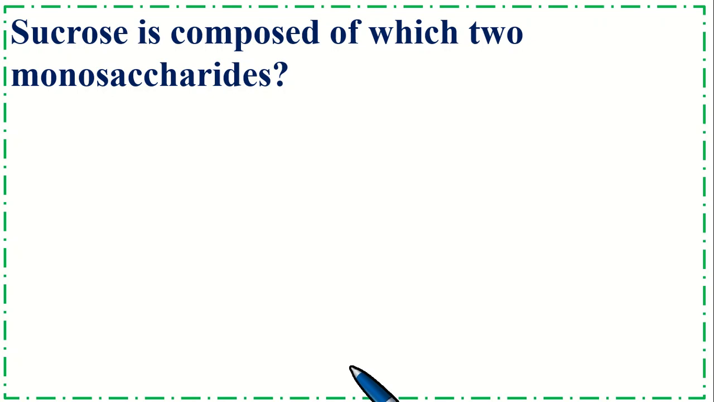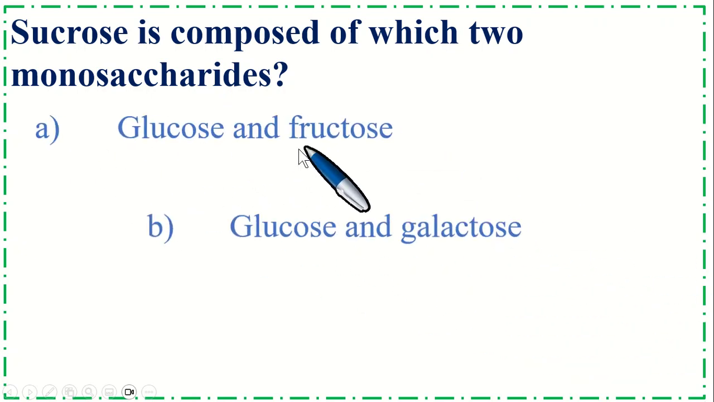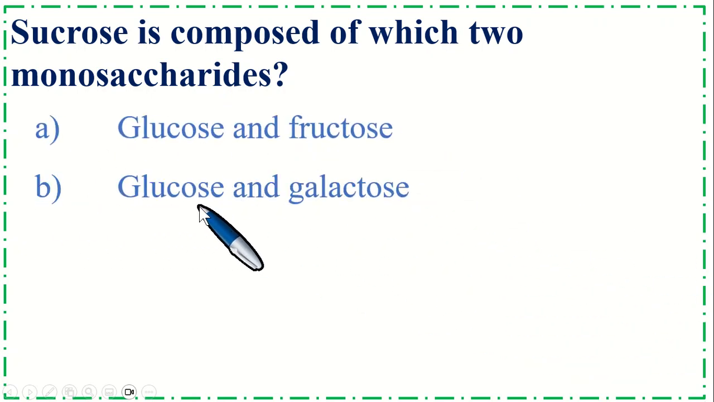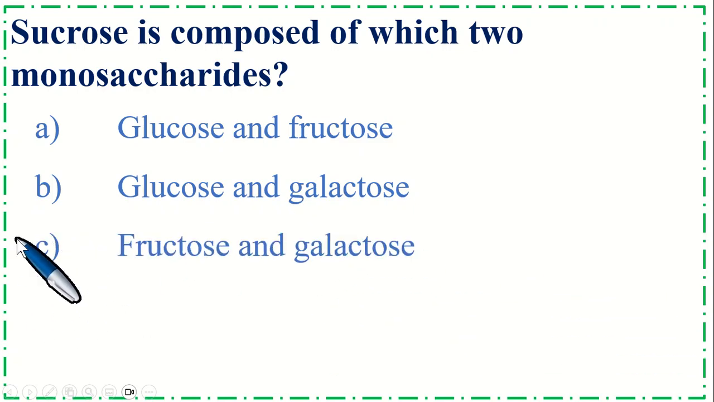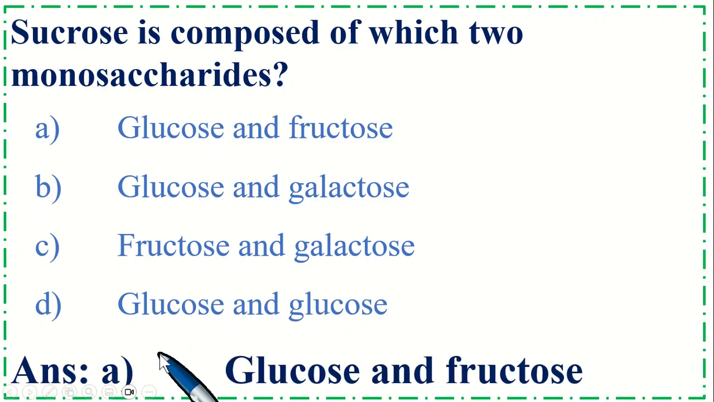So this is a very important MCQ. Sucrose is composed of which two monosaccharides? Option A, glucose and fructose. Option B, glucose and galactose. Option C, fructose and galactose. And option D, glucose and glucose. So the correct option is A, glucose and fructose.